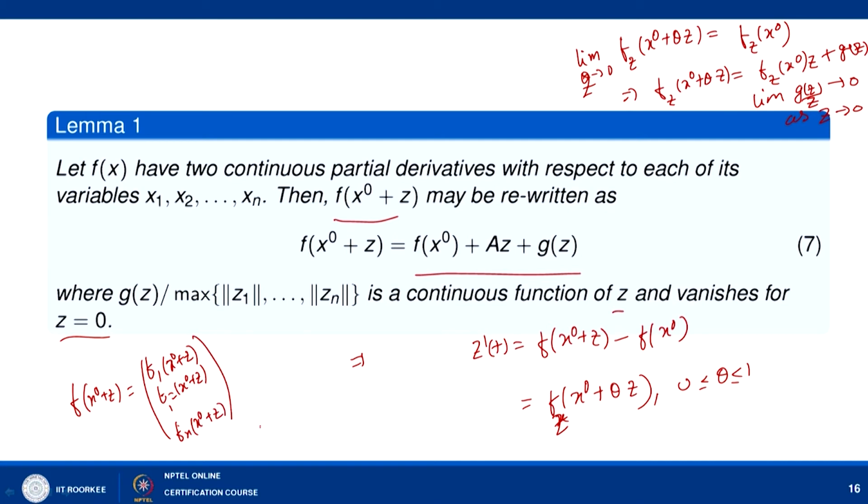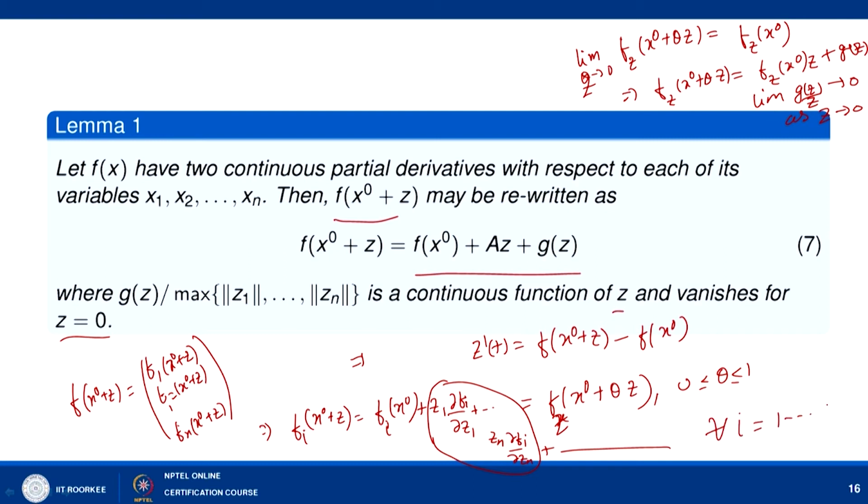Now, for each fi we can write fi x naught plus z as fi x naught plus z1 dever fi dever z1 plus so on zn dever fi dever zn plus the higher order term. Similarly we can write it for each i equal to 1 to n here.